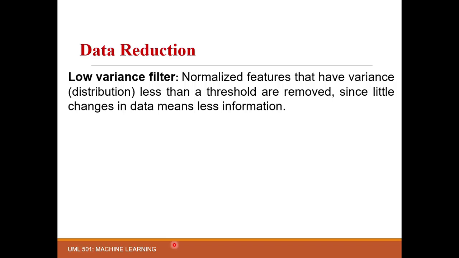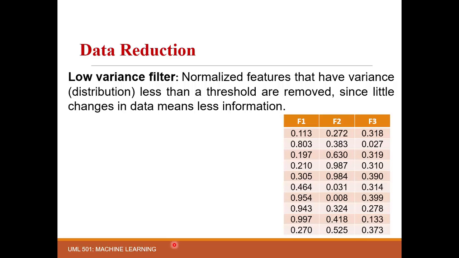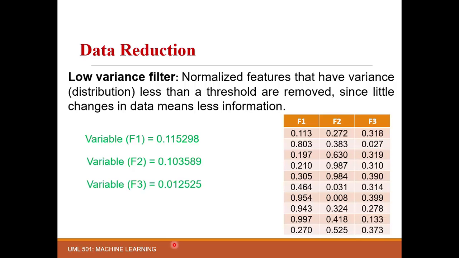So explaining this, here we have taken a sample dataset corresponding to 3 features for which variances are listed as follows. For f1 the variance is 0.11, for f2 the variance is 0.10, and for f3 it is 0.012. So we can see that f3 has the least variance, and the data corresponding to f3 is nearly the same. So we can say that f3 can be removed from the optimal set or should not be counted in the optimal set.